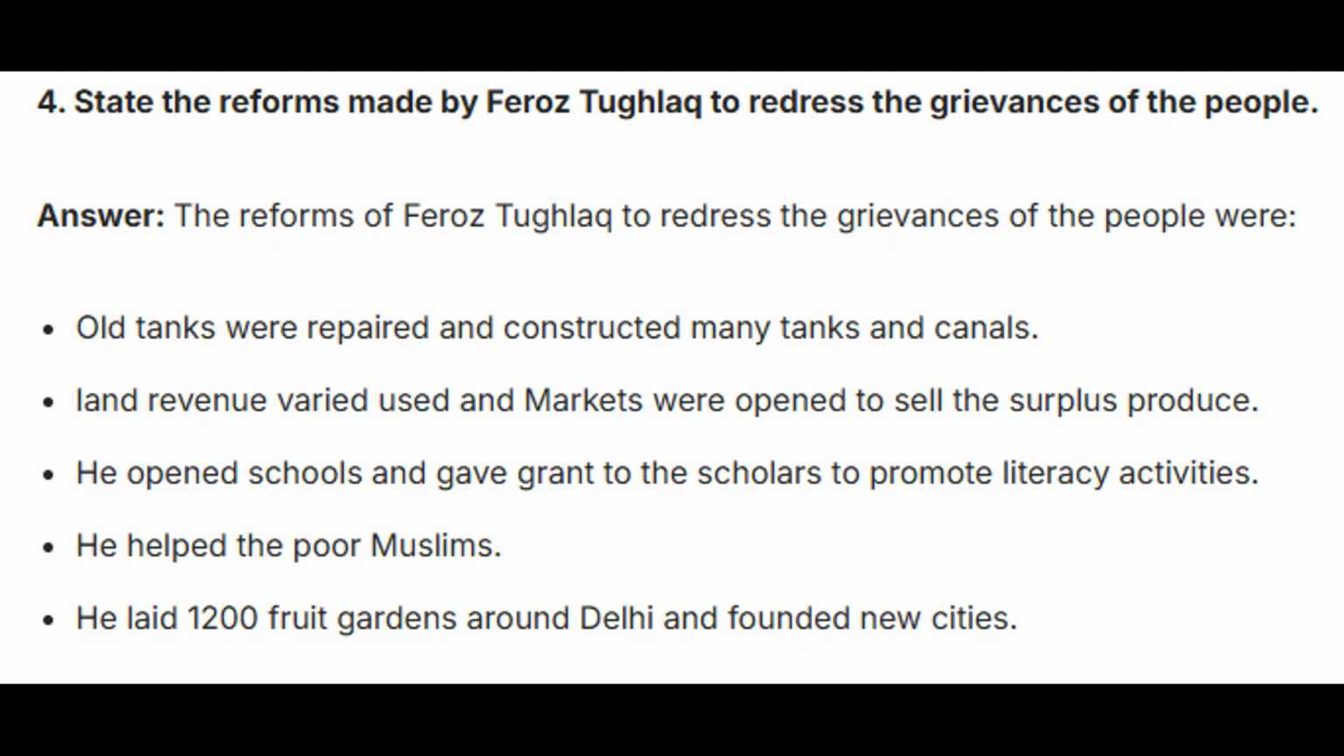Fourth, state the reforms made by Feroz Tughlaq to redress the grievances of the people. Answer: the reforms of Feroz Tughlaq were: first, old tanks were repaired and he constructed many tanks and canals. Second, land revenue was reduced and markets were opened to sell the surplus produce. Third, he opened schools and gave grants to the scholars to promote literary activities. Fourth, he helped the poor Muslims. Fifth, he laid 1200 fruit gardens around Delhi and founded new cities.